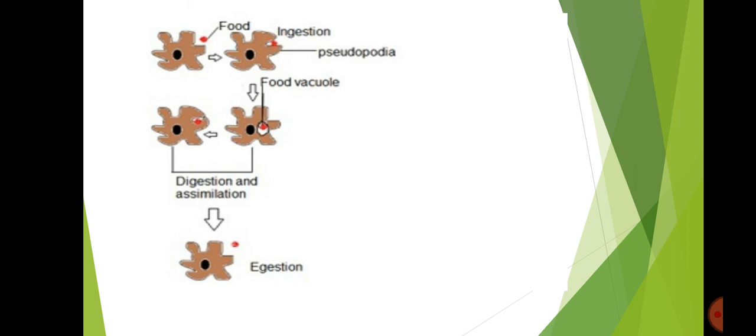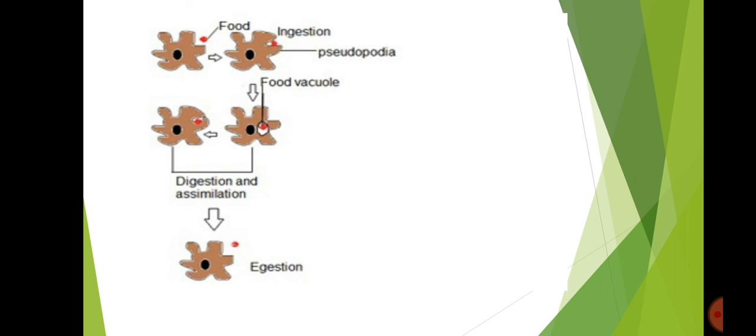The cell contains a jelly-like liquid called cytoplasm. From the cytoplasm, digestive enzymes are secreted into the food vacuole. These enzymes act on the food particles and convert them into simpler substances. Next is absorption. Simple substances get diffused into the cytoplasm.